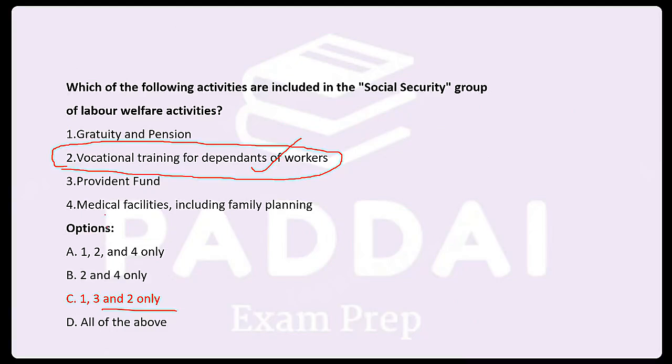Vocational training for the dependents of the worker is in your social security group. So the answer actually here has to be 1, 3 and 4. Okay, let me just correct it. 1, 3 and 4 is the correct answer. Please do remember it.